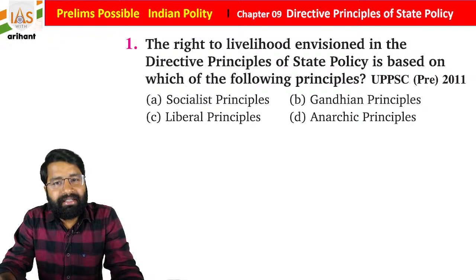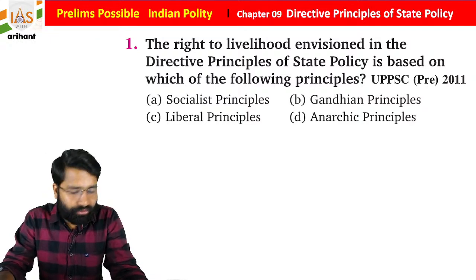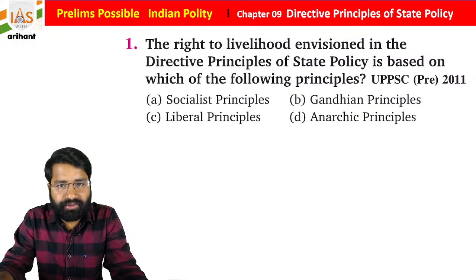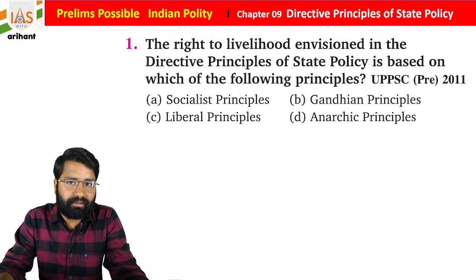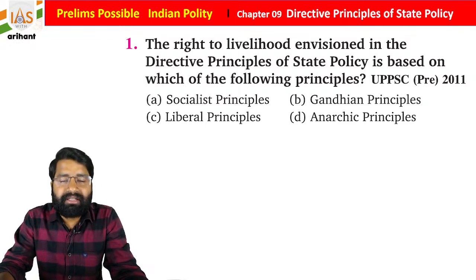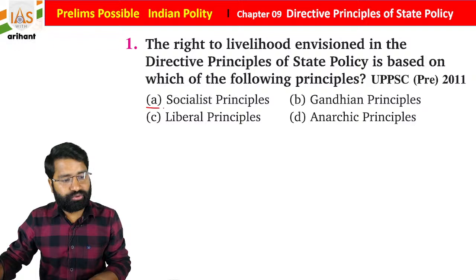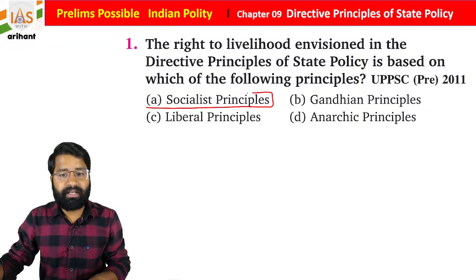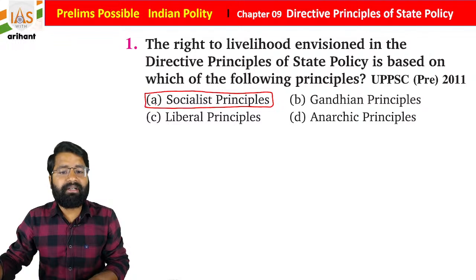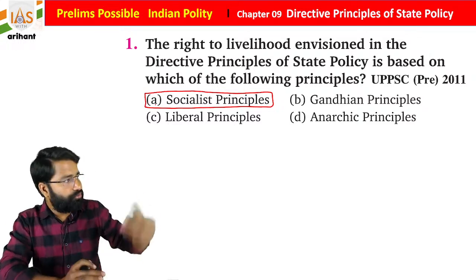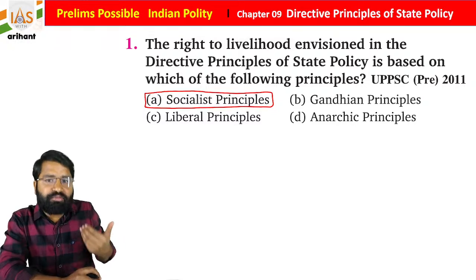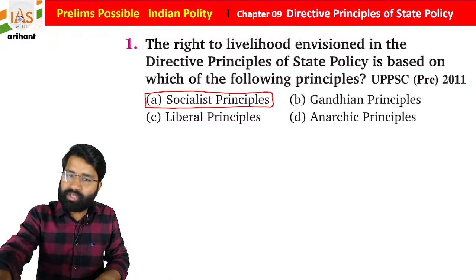So it is not possible. Those who are in this session, in this class, students preparing for the examination, many of you may not be working. But the government is trying to promote everyone by providing reservation, by creating some policy. So what type of principle will you call it? It will be called a socialist principle, not a Gandhian principle, because the government is trying to do social justice. Those who are backward, the government is trying to promote them. So it is a type of socialist principle, students.